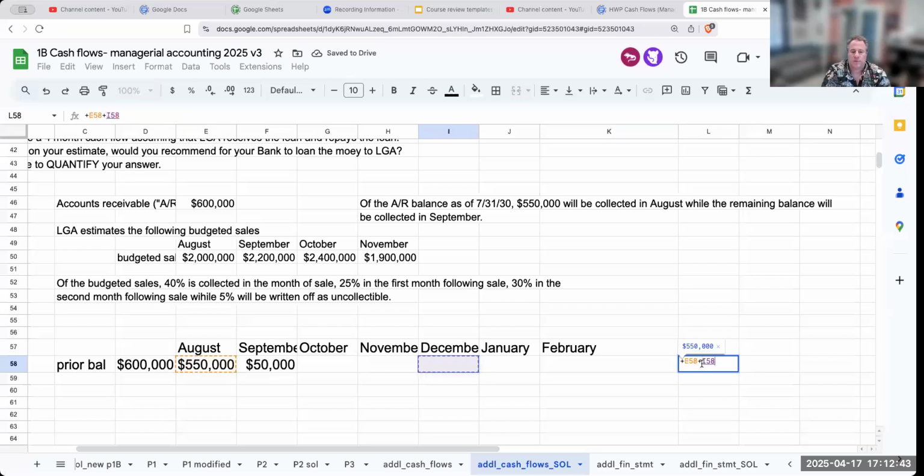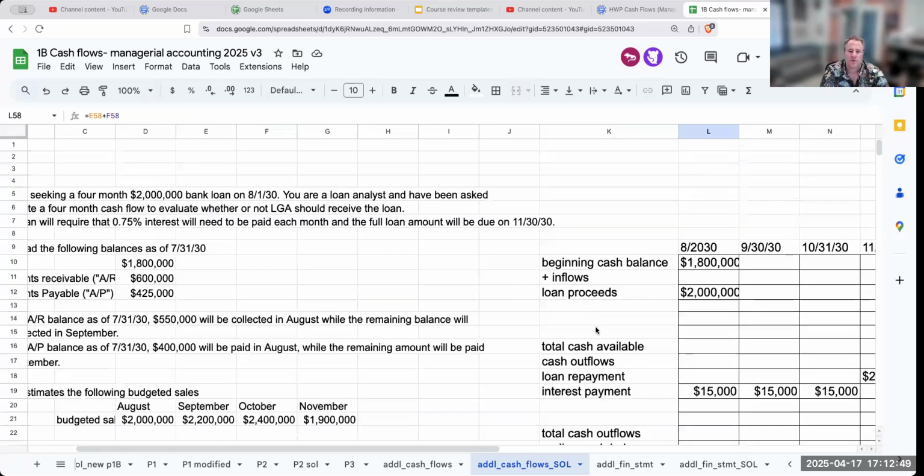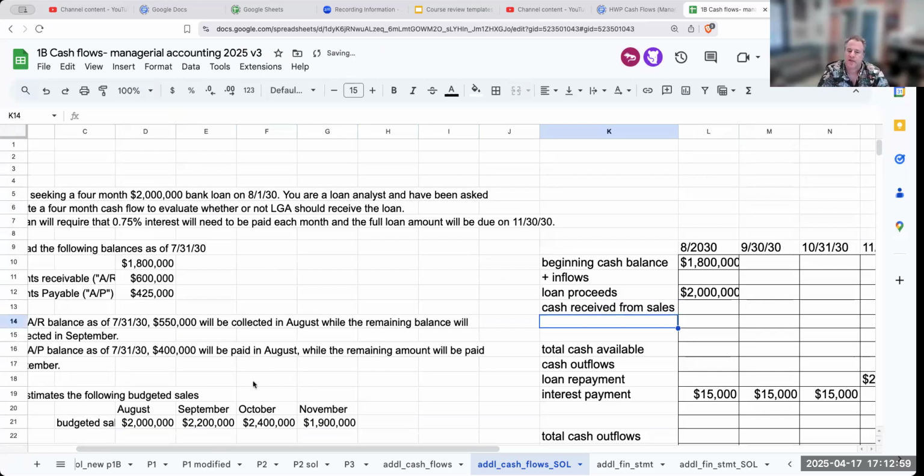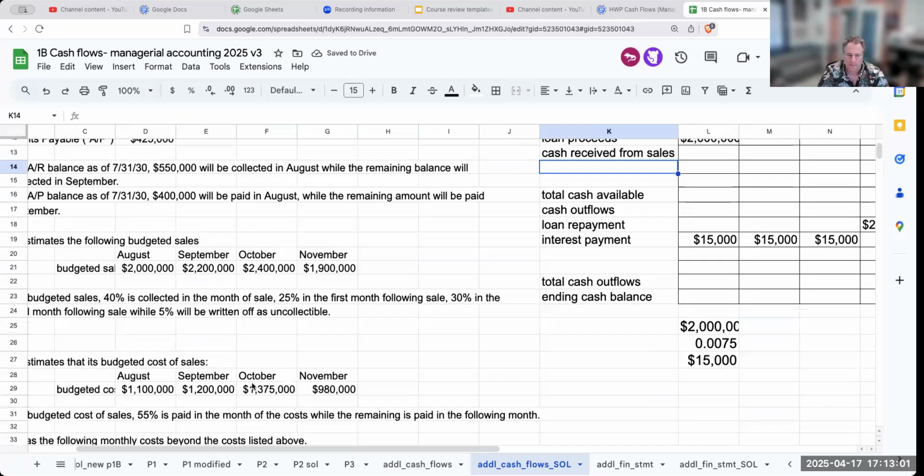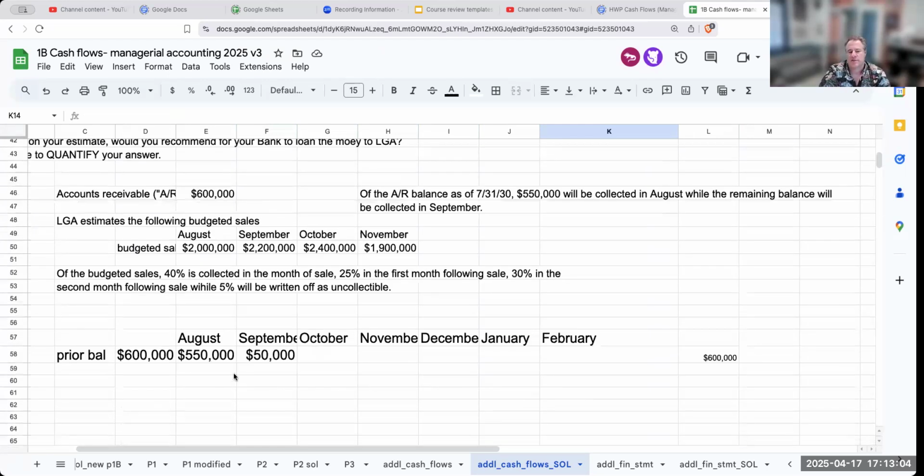Most important thing, let's check our work. If I add up these two amounts, I'm going to get 600,000. Remember, we have to convert this. We need to know our cash received from sales. This is not the same thing as budgeted sales. Very important. So we're basically taking our budgeted sales and converting it into cash from sales.